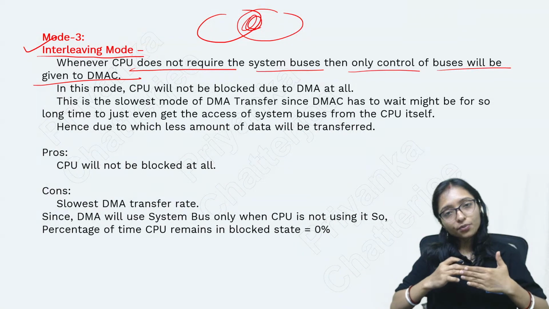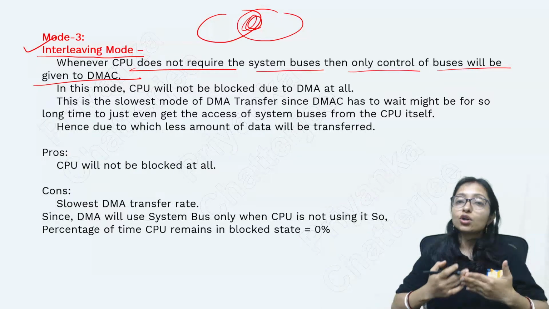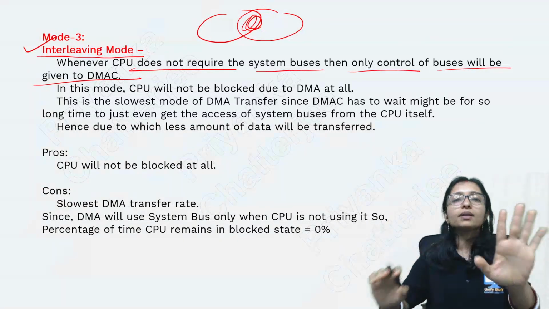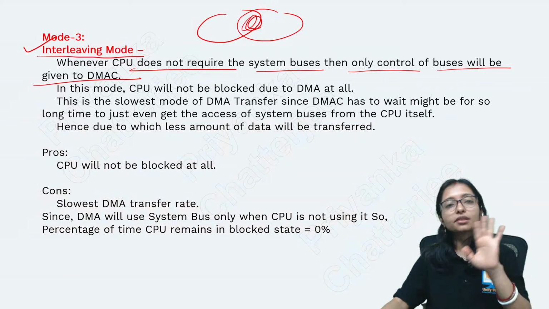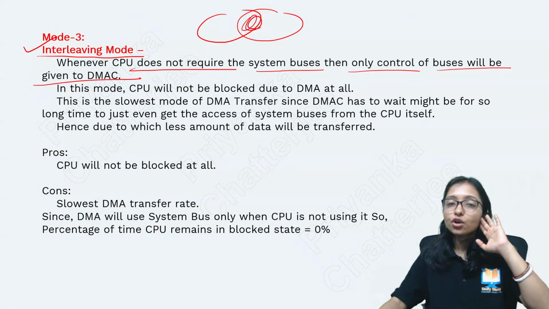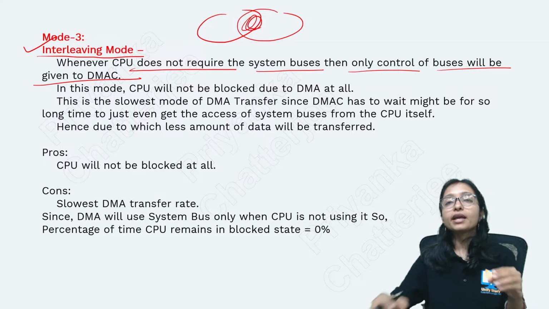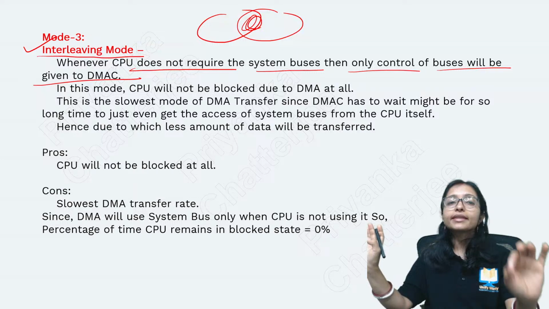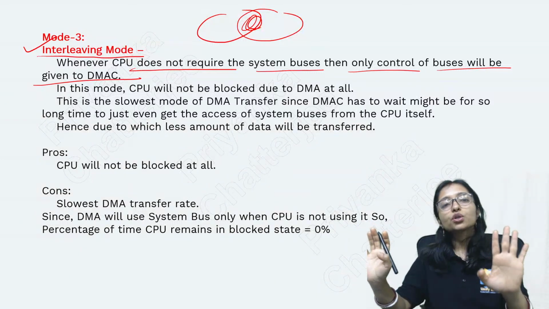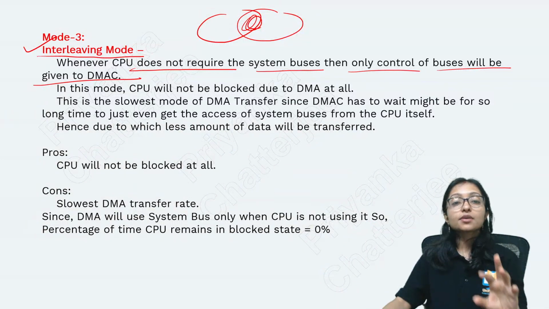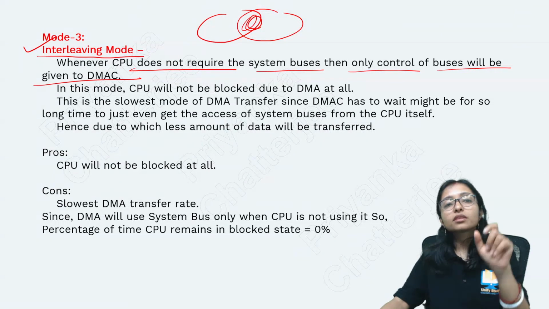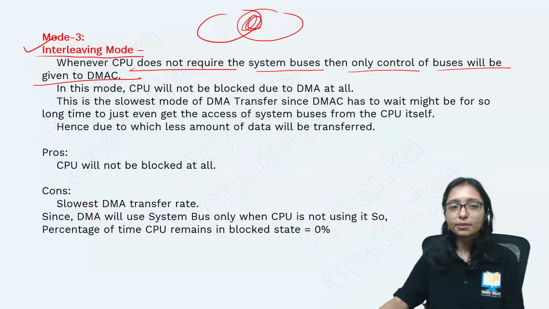I am doing my work, and only when I am sleeping will I give you permission. Otherwise, no. As long as I need, I will do my work. When I get tired and sleep, and am not doing any work, only then I will give you a chance to do your work. Yes, the CPU is very strict. That's why when the CPU is not working, it gives permission to the DMA.